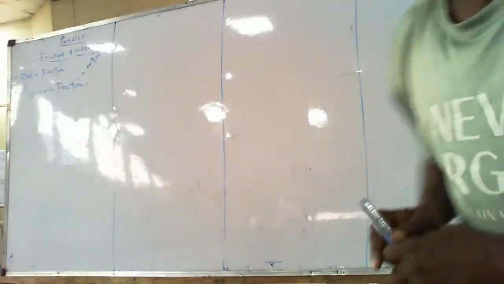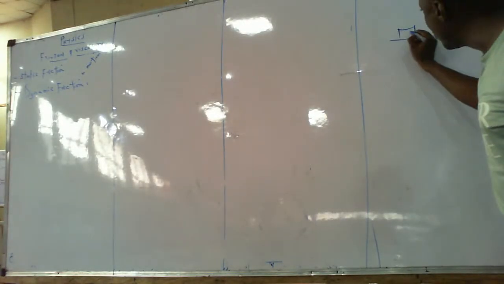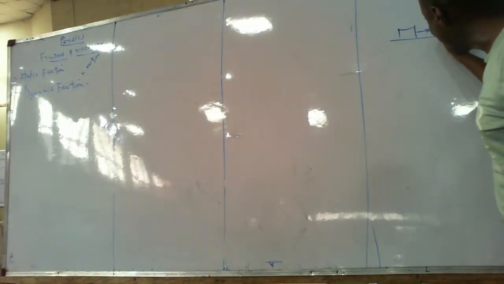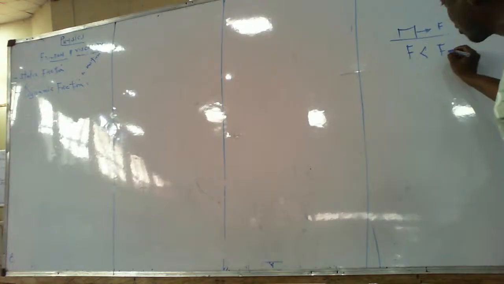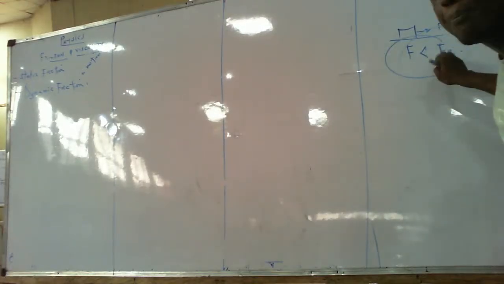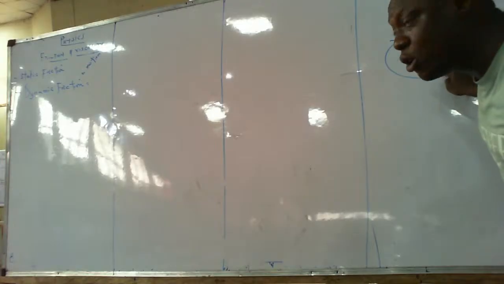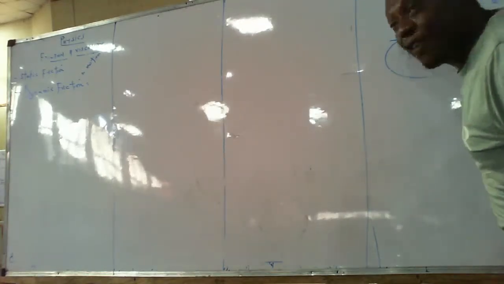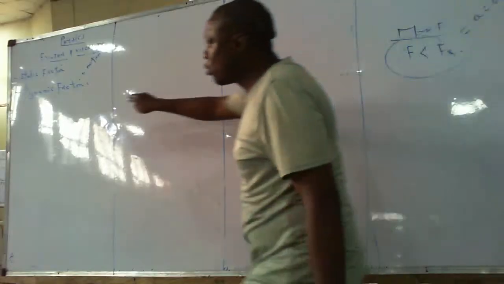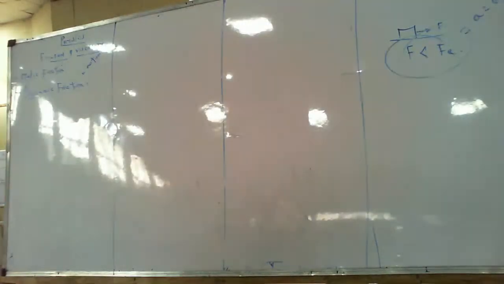Do you know why? Class, if this is the body and you try to push it by this applied force, if the applied force is lower than friction, there will not be motion. And because there is no motion, acceleration is equal to what class? Zero. The type of friction that this body will have is called static friction. It is a friction that occurs to a body at rest.